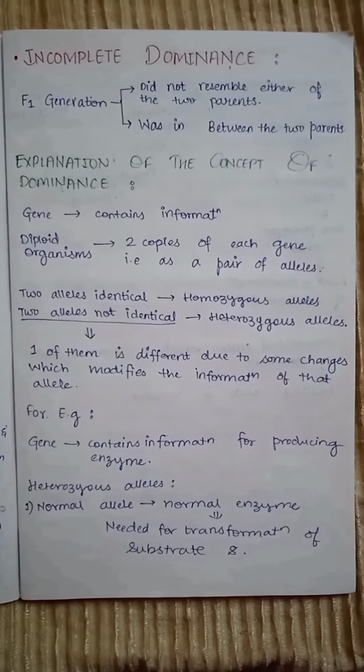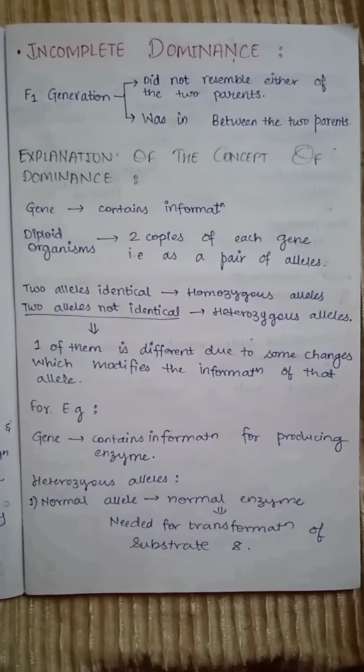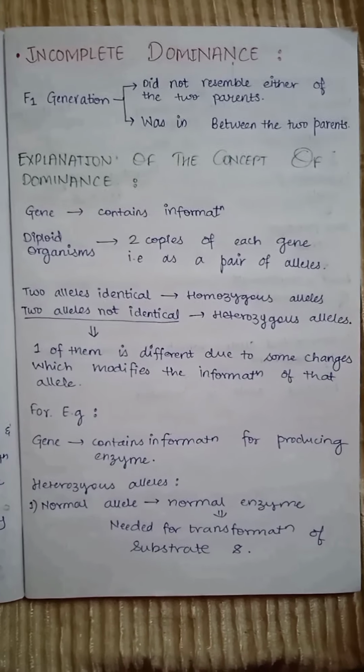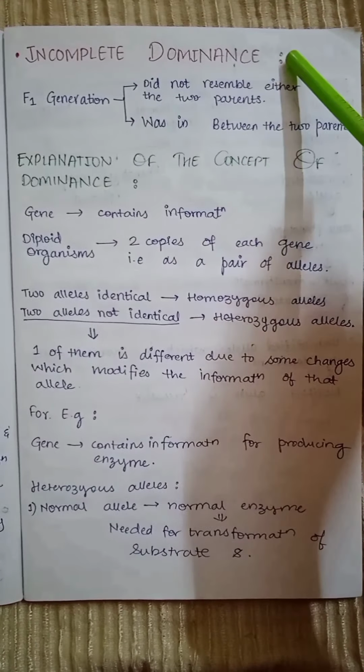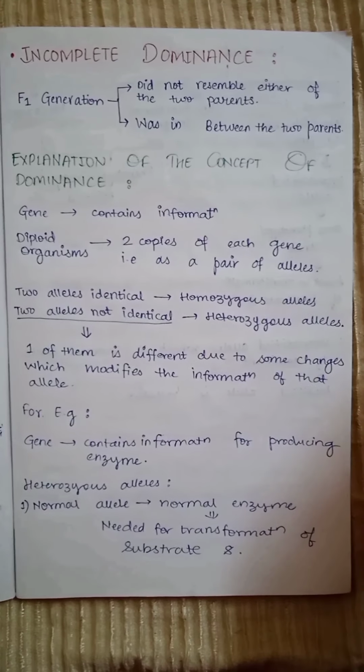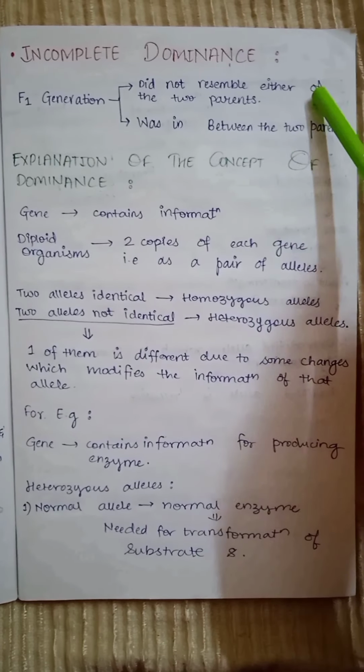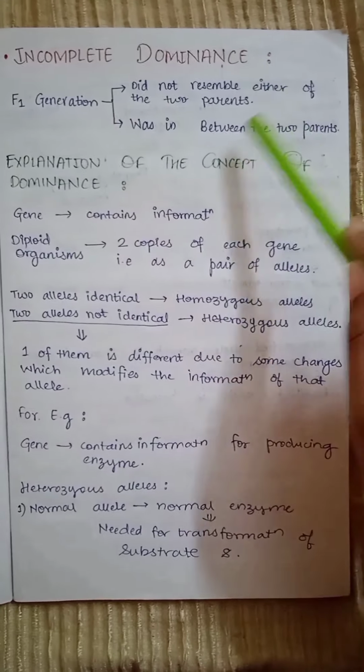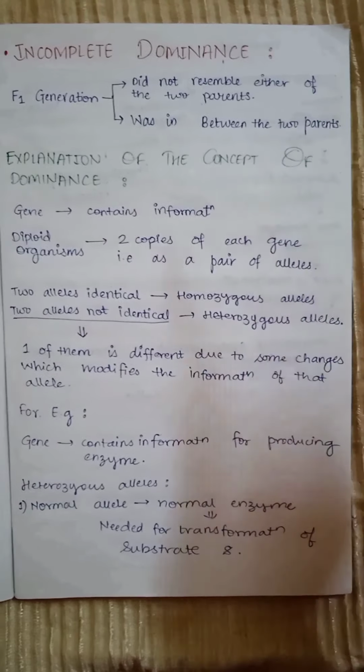Hello everyone, this is the part 2 of the chapter Principle of Inheritance and Variation. So the first topic is incomplete dominance. In incomplete dominance, we can see that the F1 generation does not resemble either of the two parents, but the F1 generation is always between the two parents.